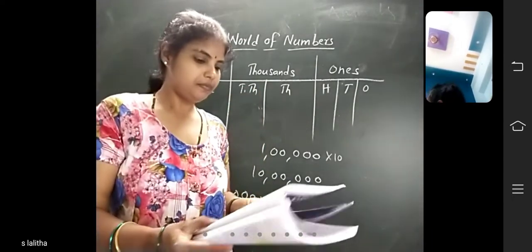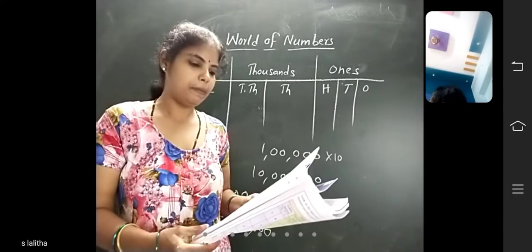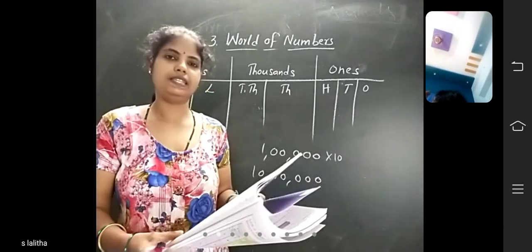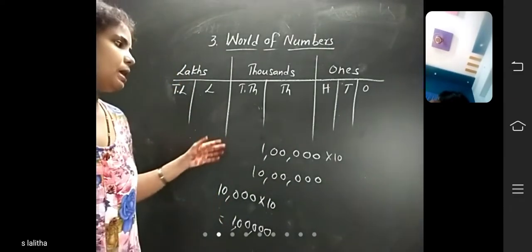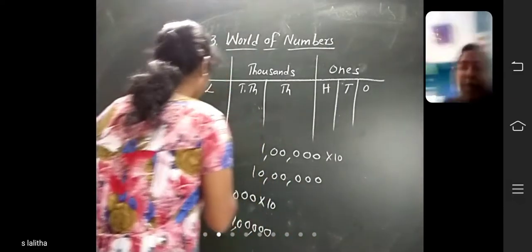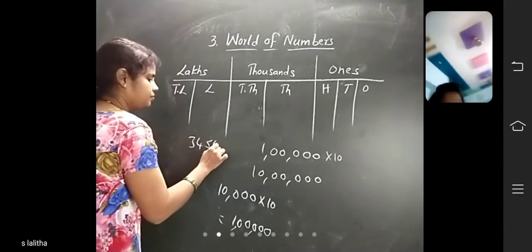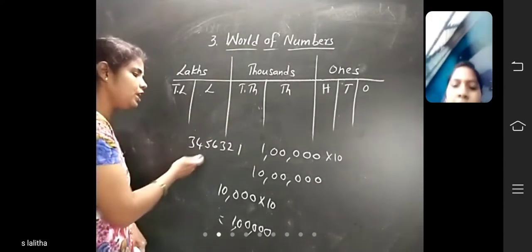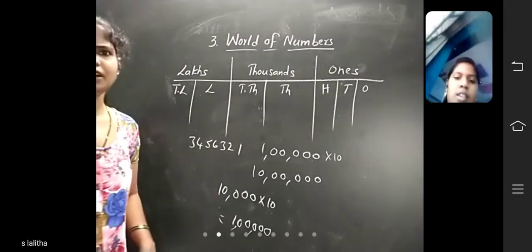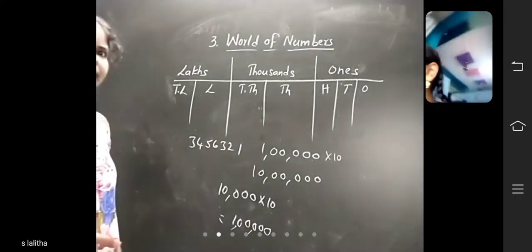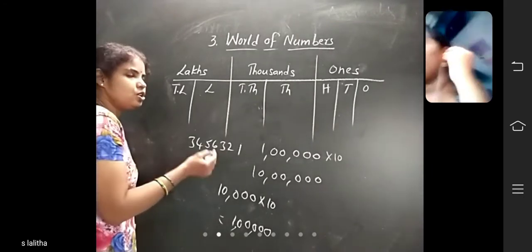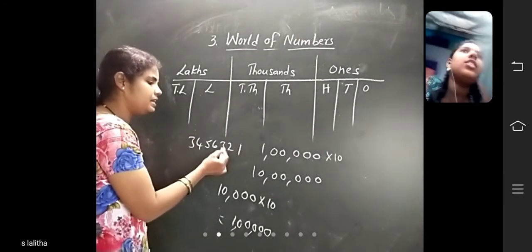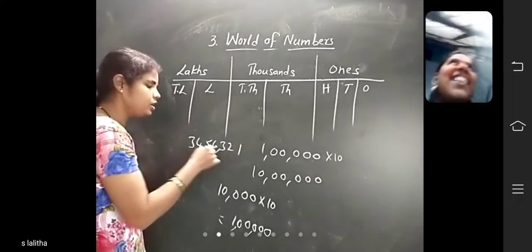Okay, children? So we use commas to separate the periods of lakhs, thousands and ones in numbers. Suppose a large number is given. How can you read this one? 3, 4, 5, 6, 3, 2, 1. Like that you have to read? No, we can't read like that. How can you read? Use commas to separate. So 1, 10, 100 are the ones period. So you should keep a comma.